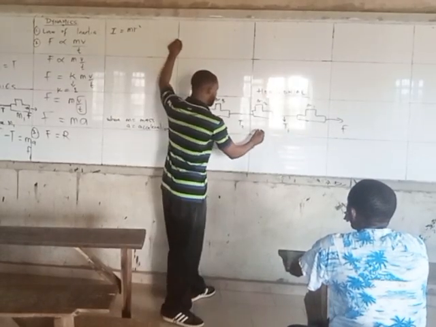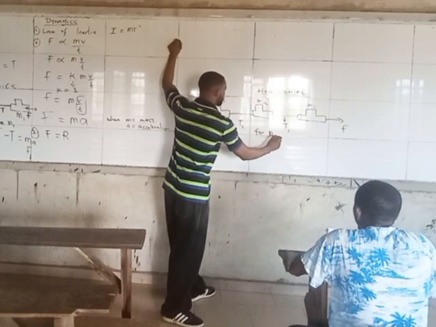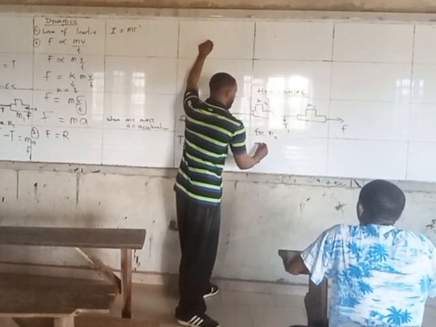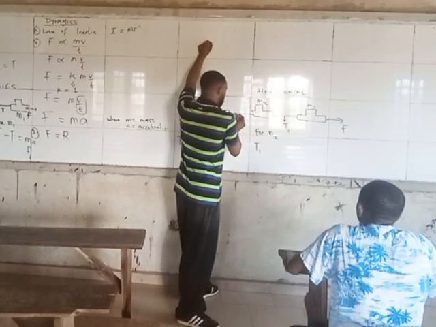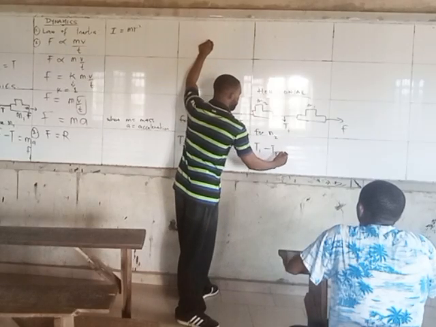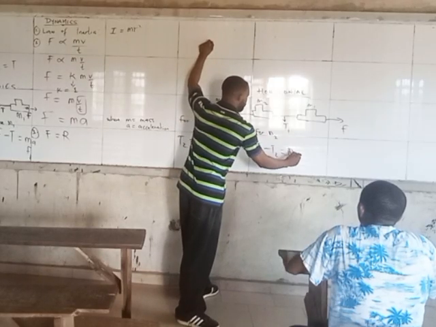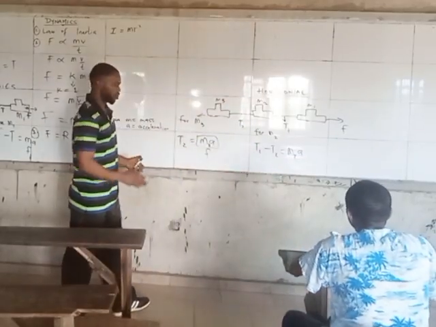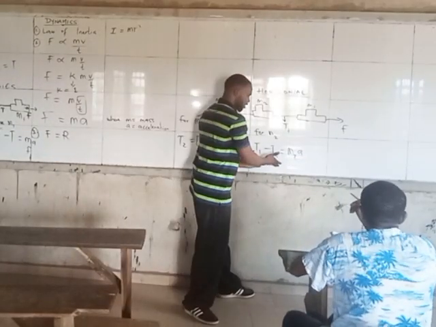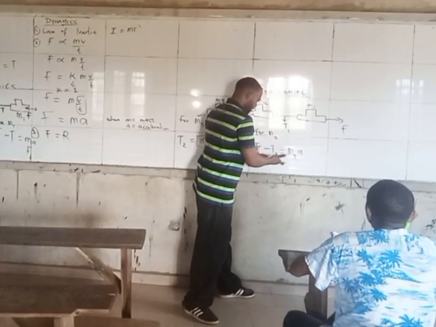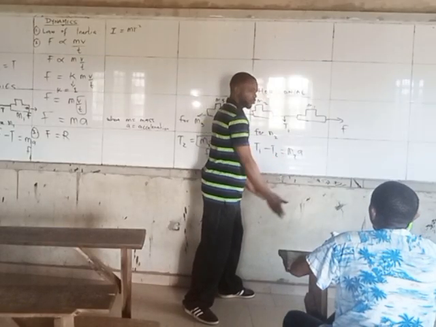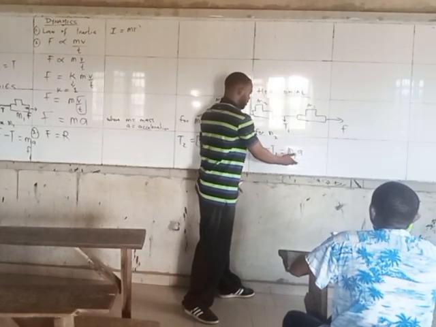Now for M2, for this body, the forward force here is T1. Now there is a backward force, which is T2. So T1 minus T2 equals the mass here, M2, and A. MA means force. So it's more like saying the whole force here. It's more like saying T1 and T2 is equal to the total force. That is it.